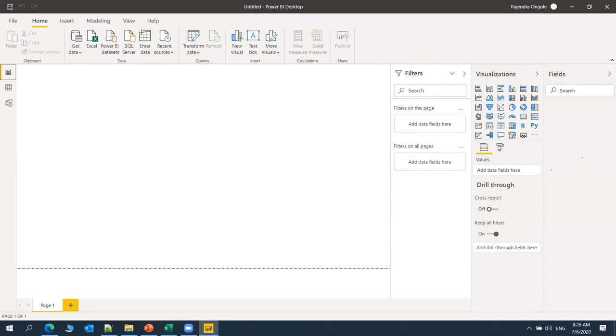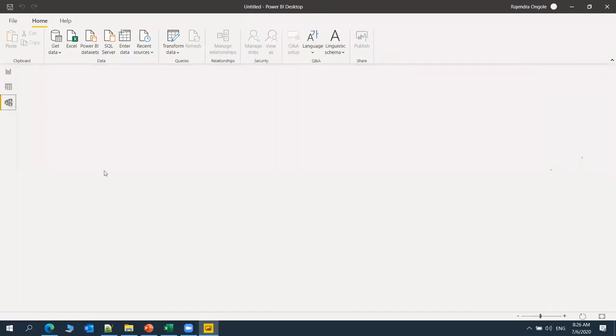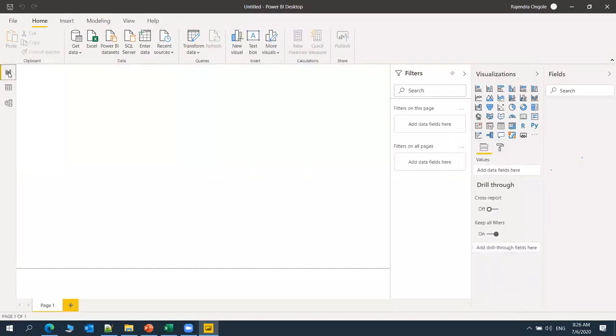And these are the visuals. By default, it supports 36 or 37 visuals. If you want additional visuals, you can get more visuals and import them. It supports 270 plus visuals on top of it from different multi-vendors or certified Power BI partners. And this is the fields pane, where our tables are going to appear. These are the three views: report view, data view, where we can see whatever data we have pulled, and this is the relationship mode. Now I'm going to take one Excel file from Get Data.